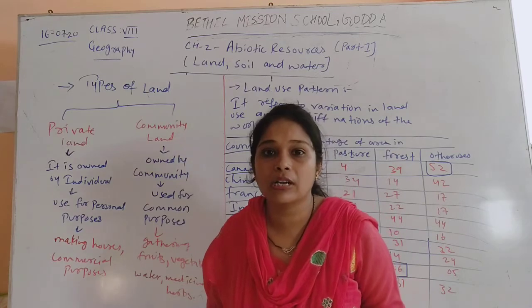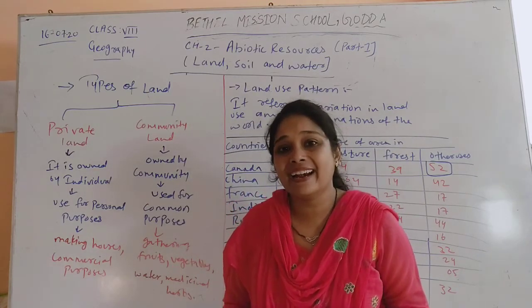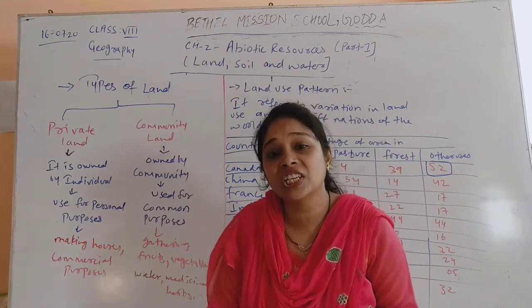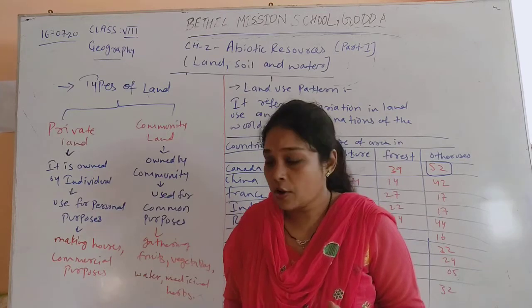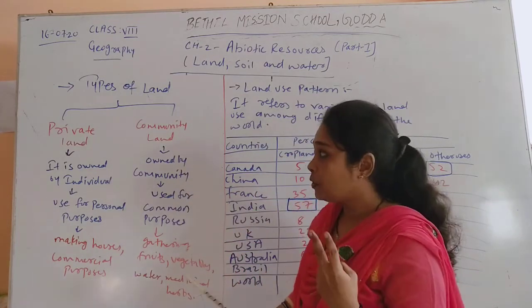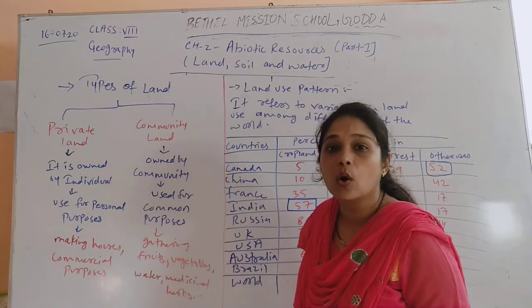Now when we talk about land use, in the whole world we have different patterns of land use, or you can say different parts of the world have a different percentage of land use. First we will see what the different types of land are. We have two types of land, that is private land or community land, according to the ownership.